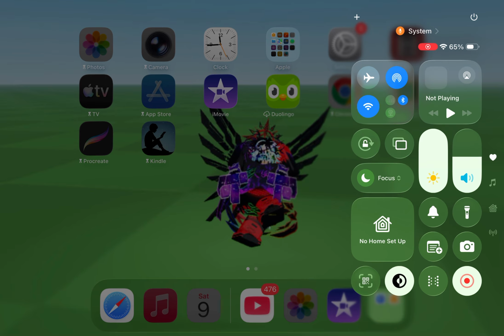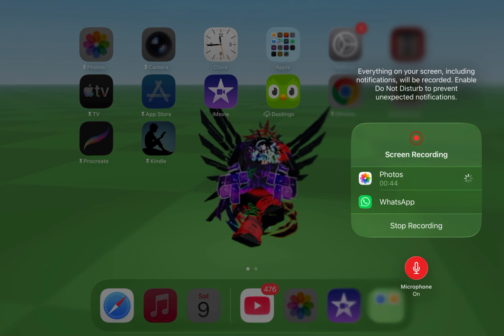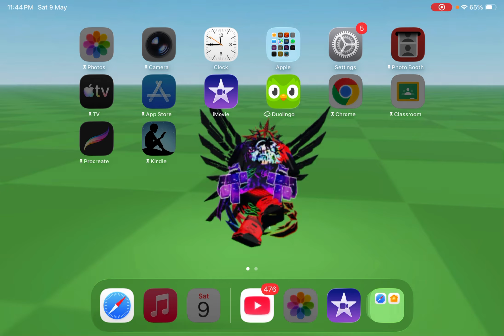And if you want the sound, press it and hold it long. If you see this microphone underneath, and if it's off, you'll have no sound. And if it's on, you can have your sound on. So yeah, screen recording, this is how you can